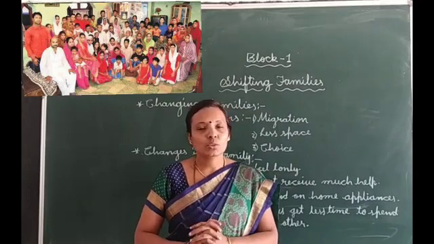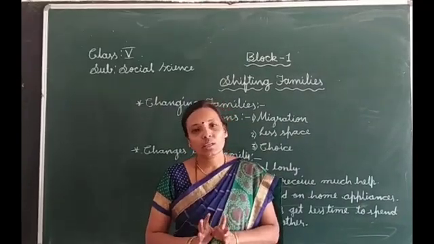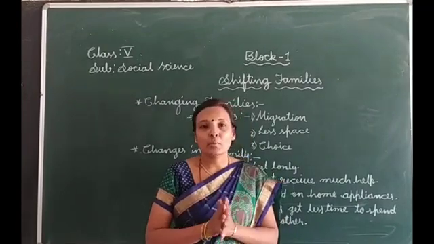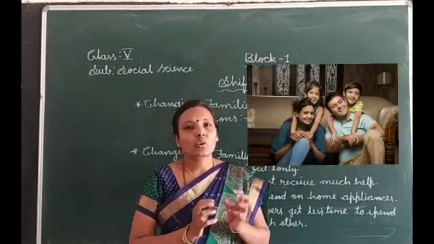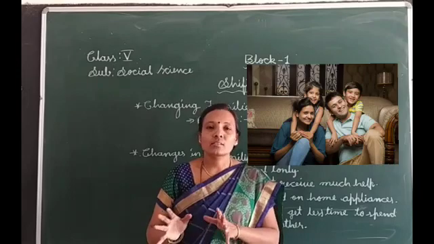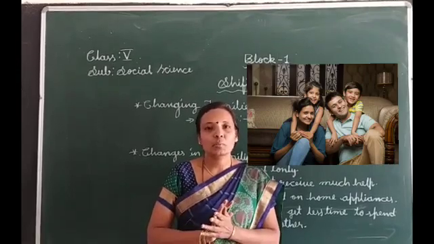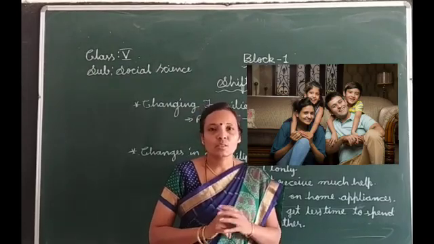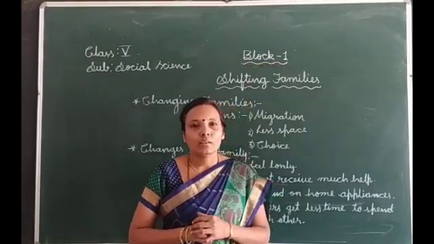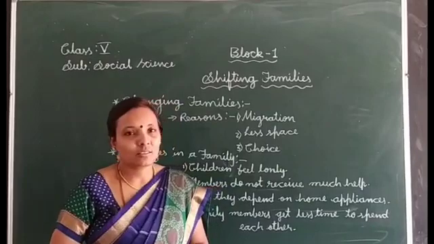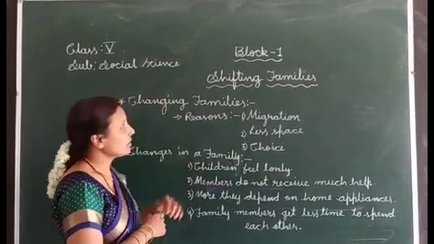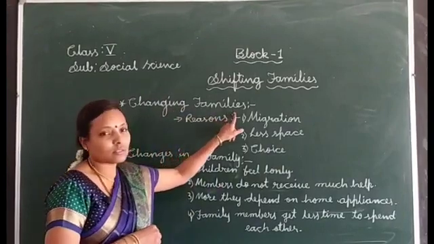That is called a joint family. What is a nuclear family? In a nuclear family, there will be only parents and their children. It means hardly 4 to 5 members live. That is a nuclear family.